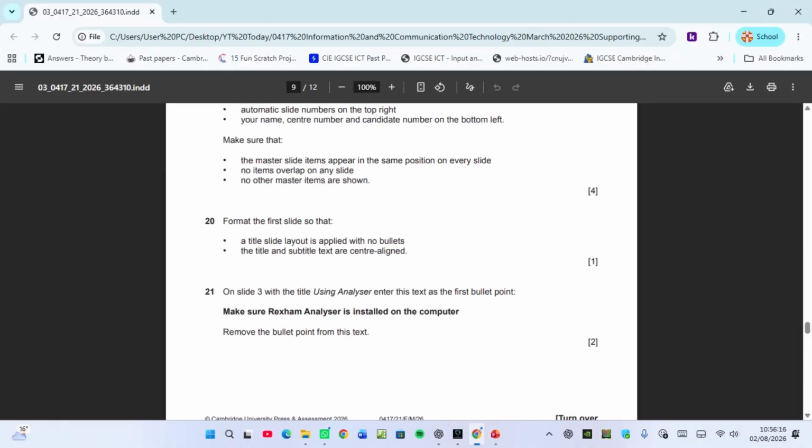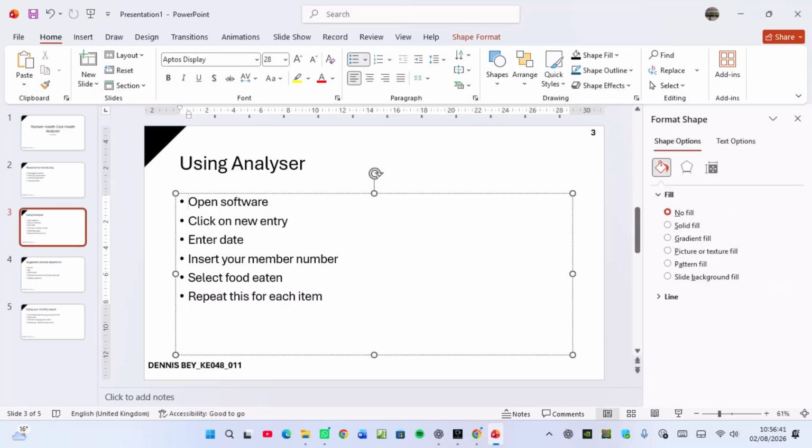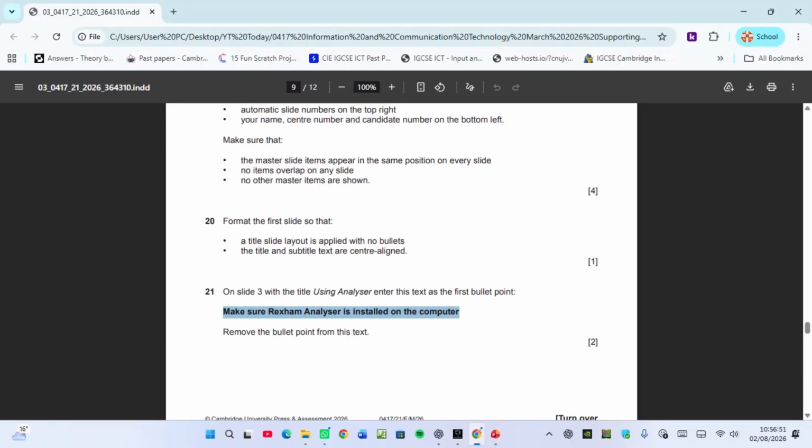What else is there? On slide 3, below the title, using the analyser, enter this text as the first bulleted point. So this one here, you are supposed to type it in the exam. So I'll come here, slide 3. Okay, I'll click here, I'll press enter. Then I click here, I type that. So you can see it is having a bullet.